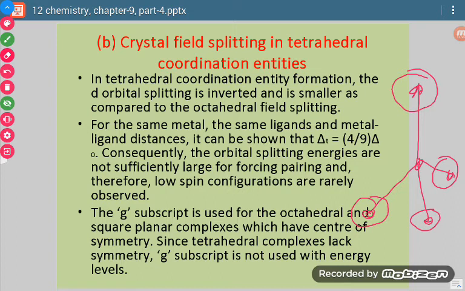In case of octahedral complexes, all the ligands were on the axis, two ligands on each axis. But in tetrahedral, the angle required is 109 degree 28 minutes, so all the ligands will be between the axes.